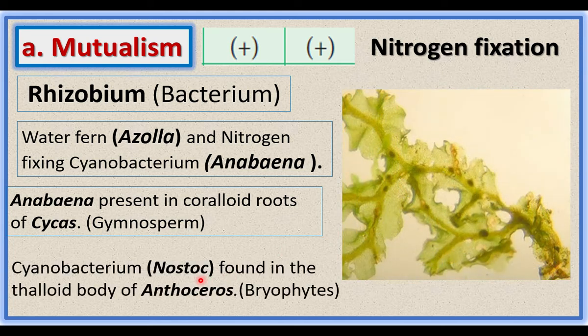Another example is cyanobacterium Nostoc. Nostoc is a filamentous blue-green alga found in the thallus of Anthoceros. Anthoceros is a bryophyte. It is a thallus of bryophyte. Inside the thallus, the Nostoc is living. Here also both are benefited. So these are the examples for mutualism. They are nitrogen fixing bacterium or algae associated with another species.